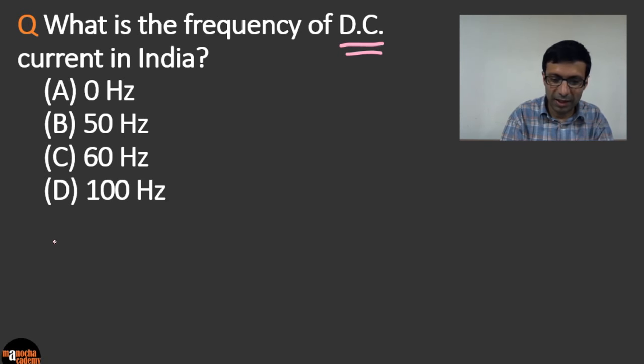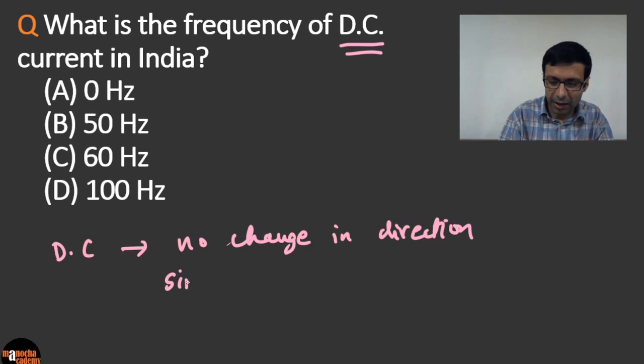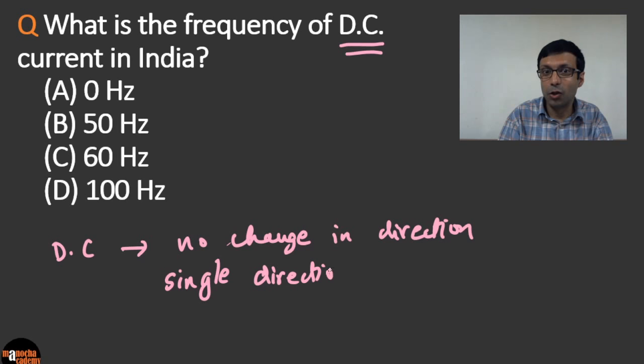And you know that DC current does not change direction. So no change in direction, because it flows in a single direction only. So DC current flows in a single direction, and so there's no change in direction. So the frequency is basically 0. It's going to be 0 Hertz.